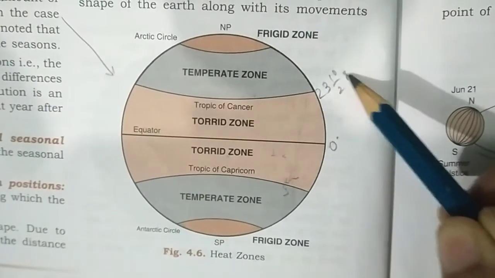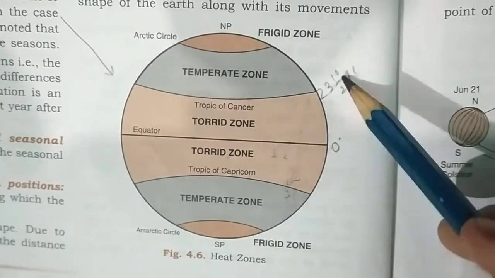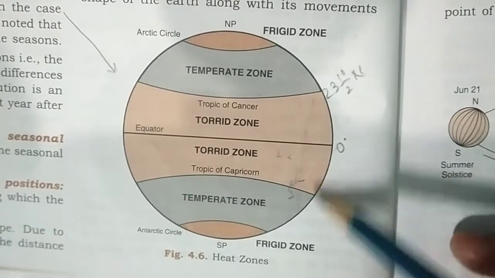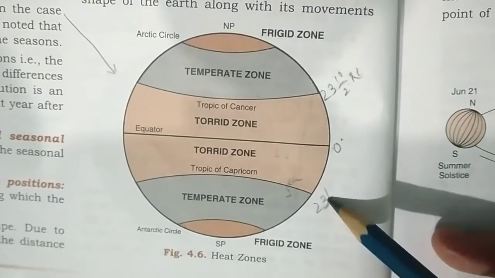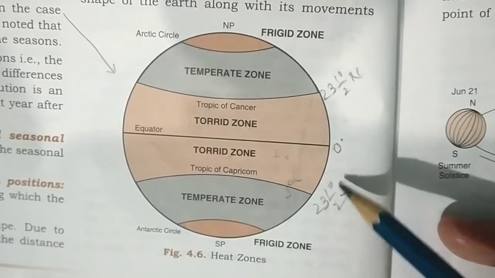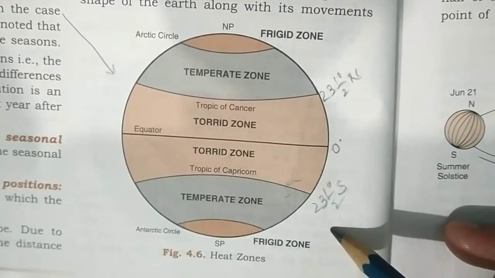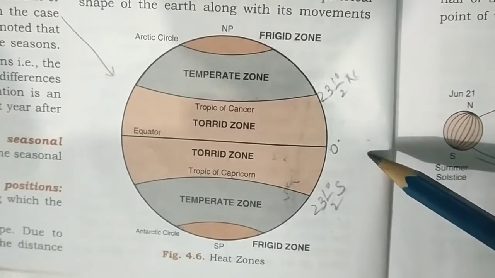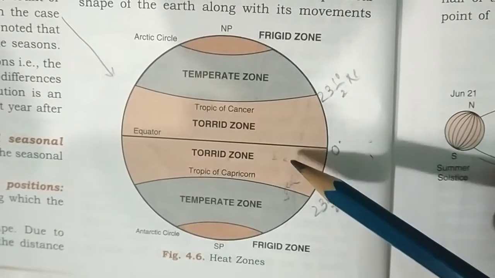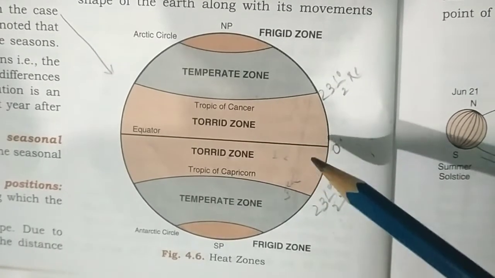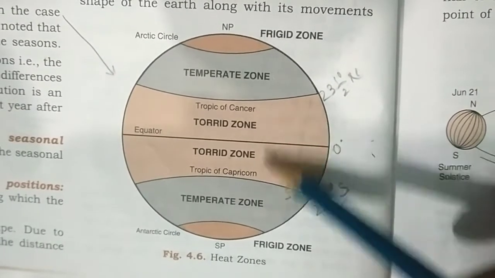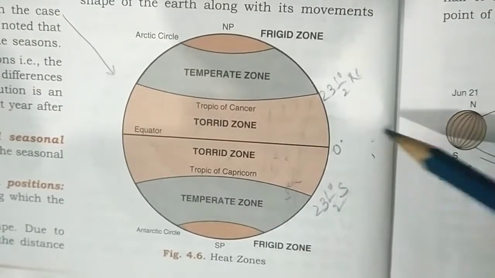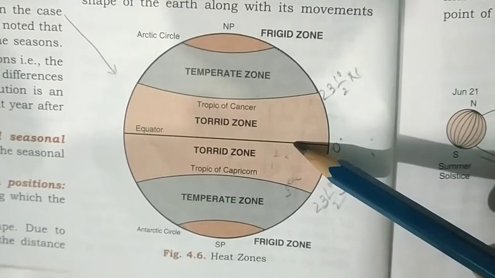As it lies in the upper part, northern hemisphere, we can write N here, and S for south. These latitudes more or less receive the vertical rays of the sun. As a result, this region experiences a warm climate throughout the year. This area is known as the torrid zone as it receives the vertical rays of the sun.